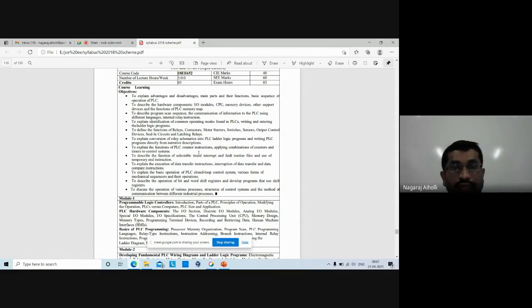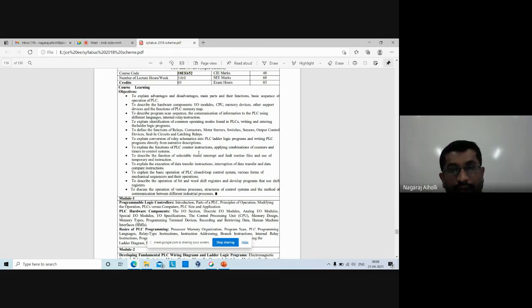An up counter counts from, say, 0000 to 1111 in binary, that is 0 to 15. It is called an up counter. Then a down counter counts in the downward direction, that is from 15 to 0, 1111 to 0000. Such counters we are going to study.